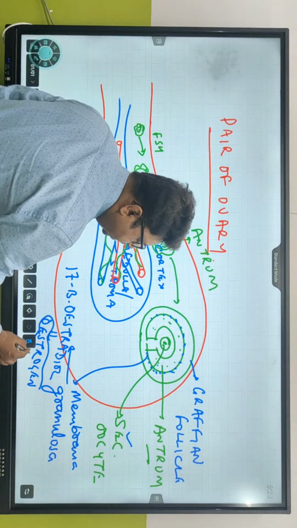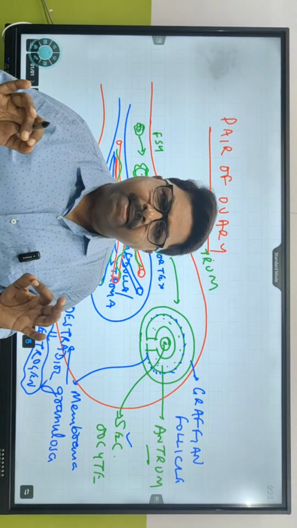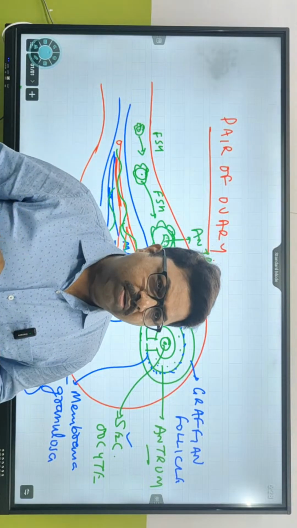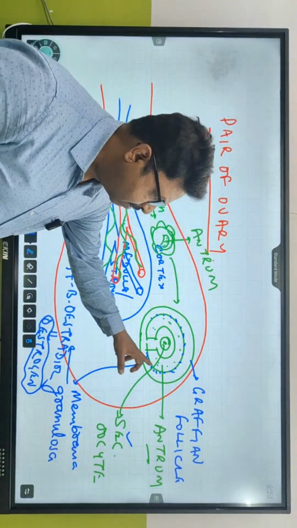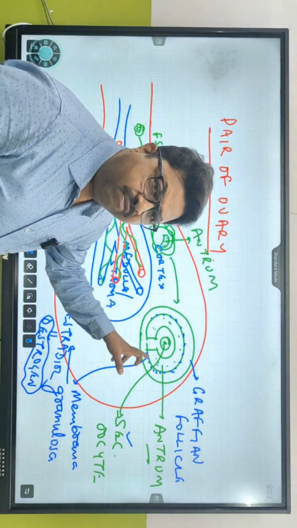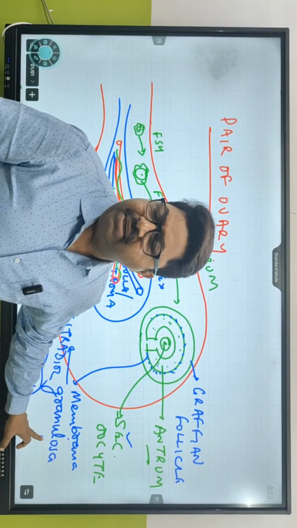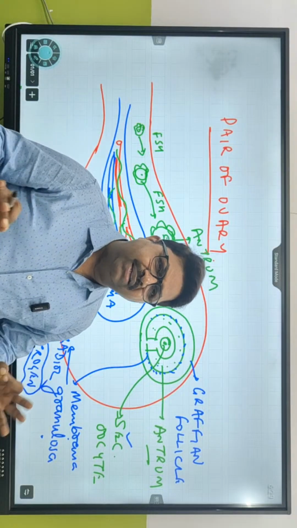That means this estrogen hormone, which creates femaleness in a female, is produced from the membrana granulosa of the Graafian follicle. Normally, from the book, we know that it is produced from the ovary. But which part of the ovary? From the structure called the Graafian follicle, which has a structure called membrana granulosa, which secretes 17B estradiol, the estrogen, which creates femaleness in a female.